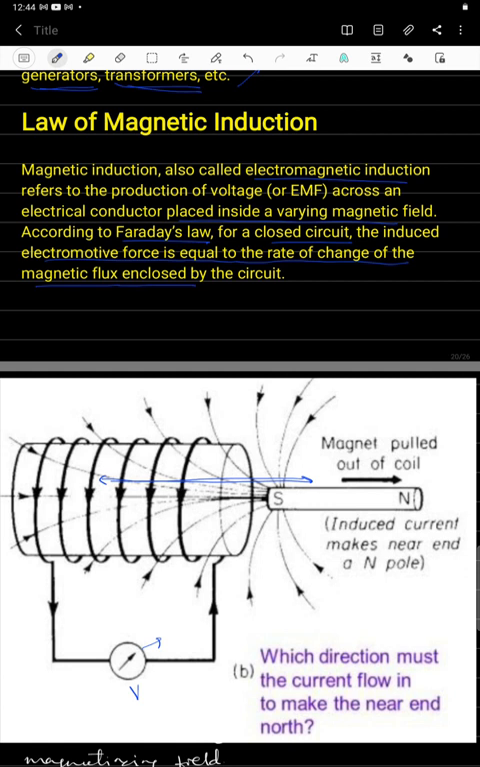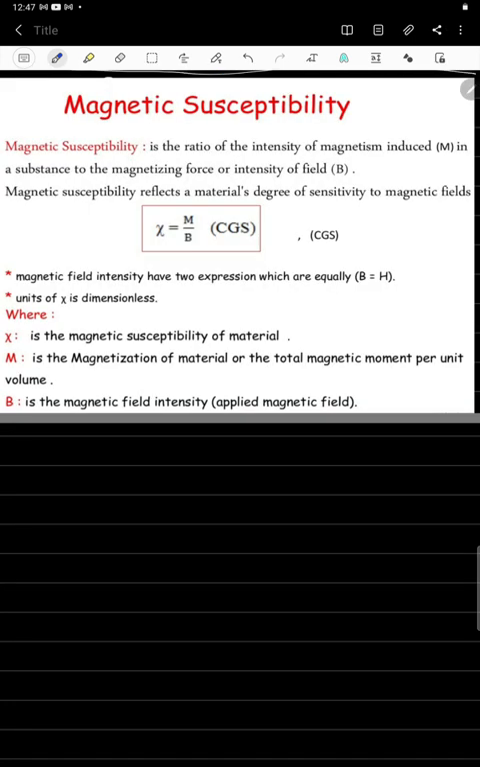Now, we have already discussed some related things, that is permeability and susceptibility. So let us now see the definition of permeability, and a brief introduction of permeability and susceptibility here. So let us see magnetic susceptibility now. What is magnetic susceptibility?